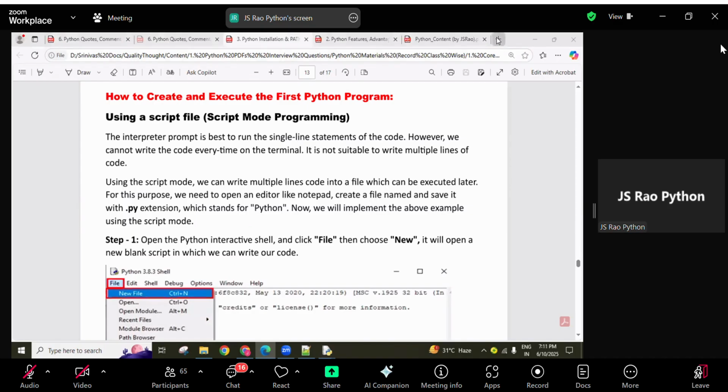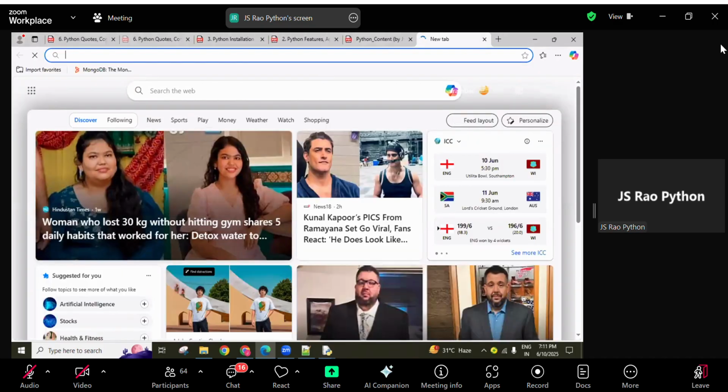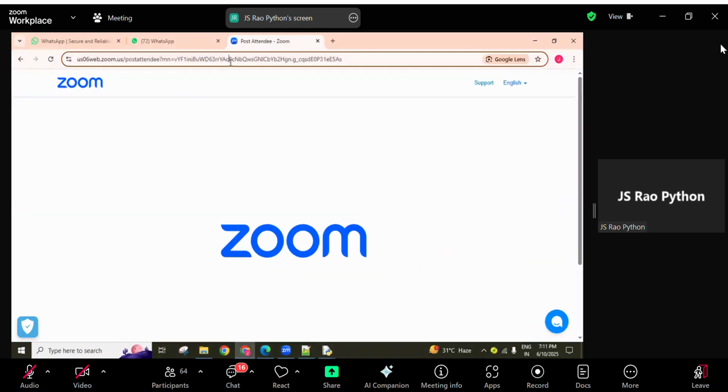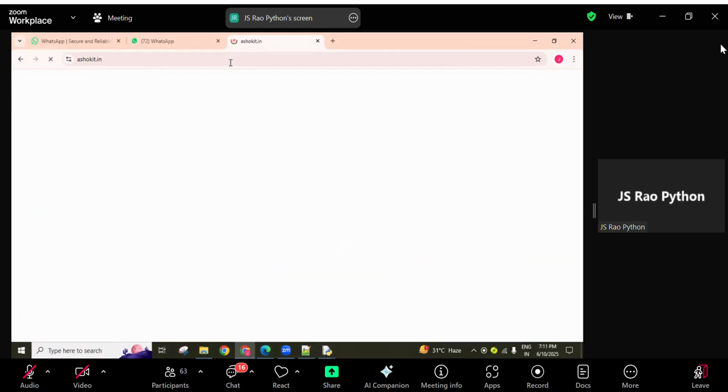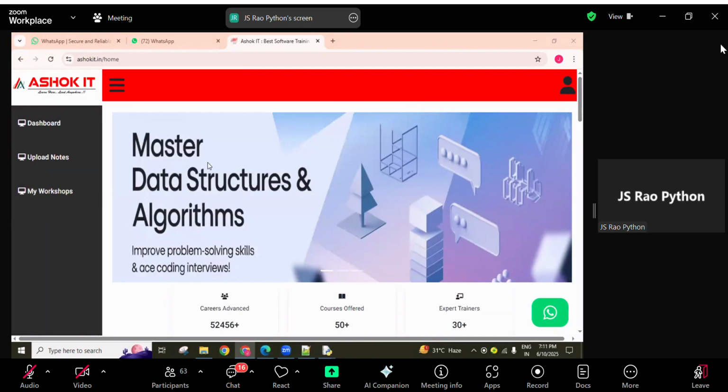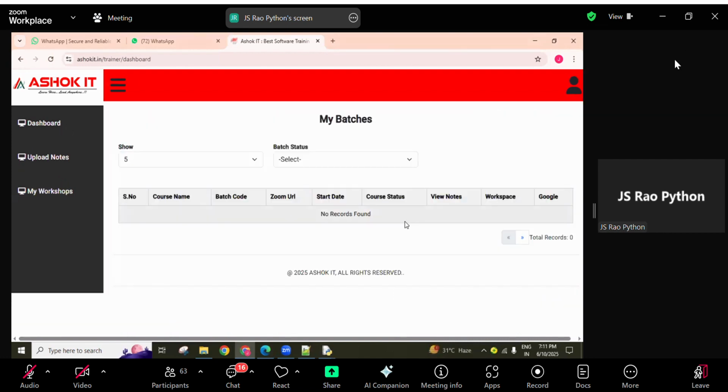Any other people? Surya, these PDFs and all are available in the Ashok IT portal. See here, the Ashok IT portal is their official website, ashokit.in. It is there. And in the chat box, I gave one link on how to register for the pre-session or for backup videos. If you follow that, you will get access to it. For example, here, the dashboard.